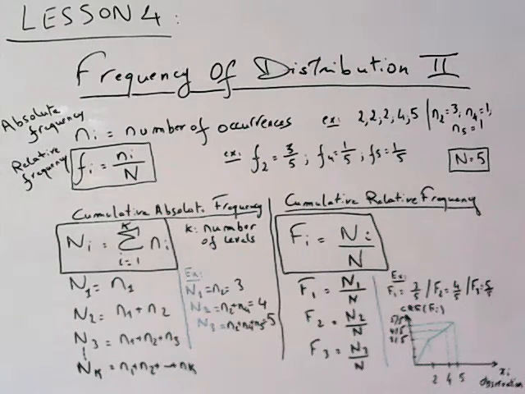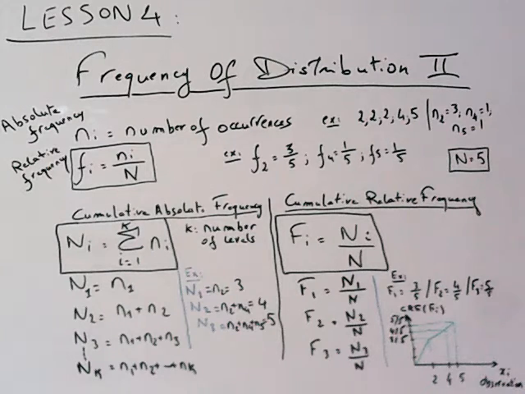We continue with the frequency of distribution, and it's quite simple. You have it in the middle of the screen. To the left is the formula of the cumulative absolute frequency. Capital N index i is equal to the sum of all the absolute frequencies small n index i, from i equal to 1 till k, with k the number of levels or groups.